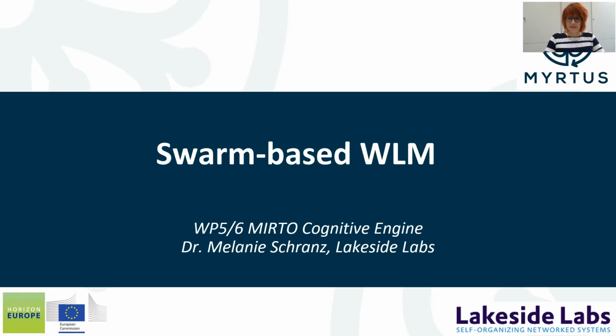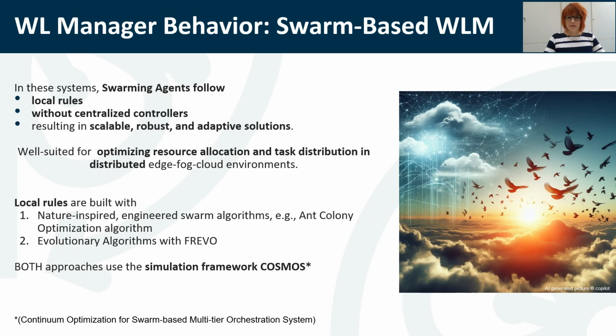Package 5 and 6. In swarm systems, the agents follow local rules without centralized controllers, resulting in scalable, robust, and adaptive solutions. These characteristics make agent-based swarm intelligence methods particularly well suited for optimizing resource allocation and task distribution in the heterogeneous and dynamic edge-fog cloud environments.